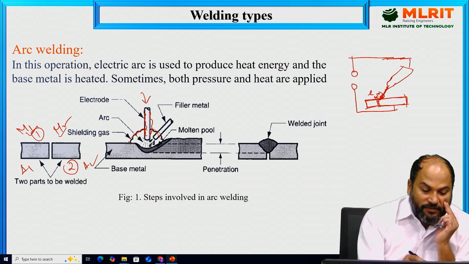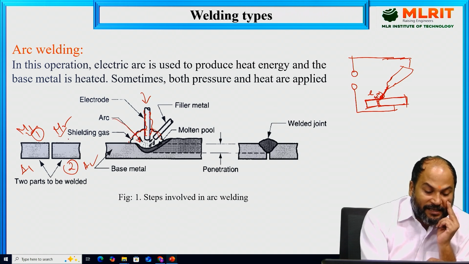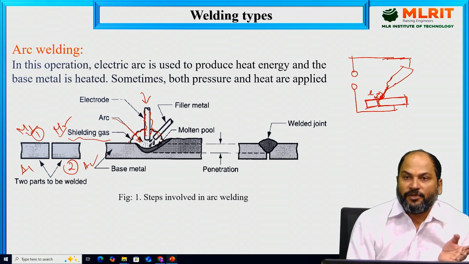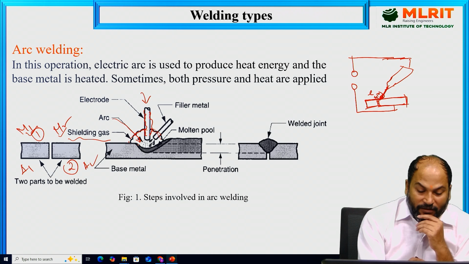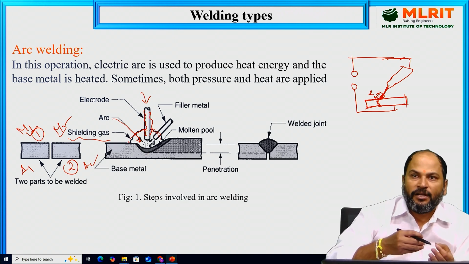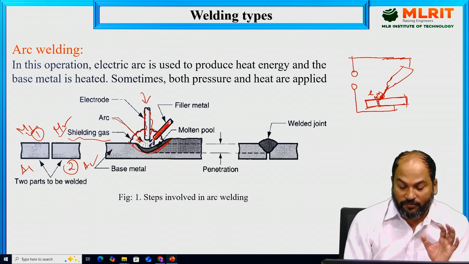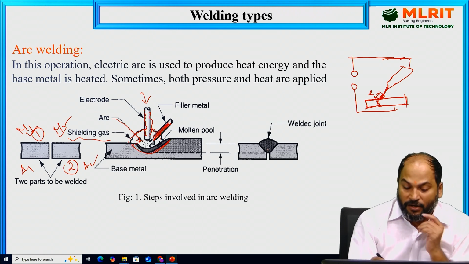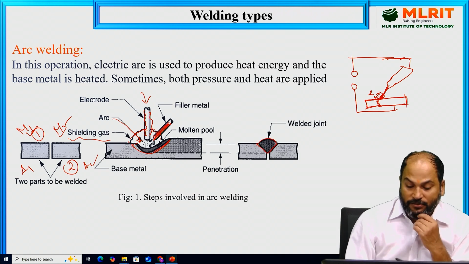Not only this, the arc is generated in this area in arc welding. First the arc will be generated, and then shielding gases or a coated electrode will be used. So it will shield this area. And then of course this molten pool, wherever the material is melted, generally in the fusion zone. The melted electrode will be deposited over there, and the base metal also will be melted over there. The whole area where this happens is known as the molten pool. Finally our welding will look like this. Once it is completed, it will look like this cup shape. So this is the welding.